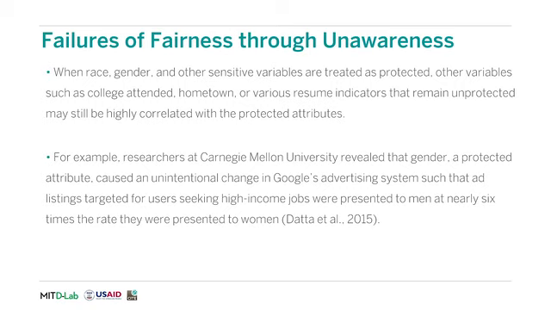When race, gender, and other sensitive variables are treated as protected, other variables such as college attended, hometown, or other resume indicators that remain unprotected may still be highly correlated with these protected attributes. Thus, ignoring the protected attributes altogether may not reveal these hidden correlations in data. This is called redundant coding. In one example, researchers at Carnegie Mellon University found that gender caused an unintentional change in Google's advertising system, such that ad listings targeted for users seeking high-income jobs were presented to men at nearly 6 times the rate they were presented to women. This may be an example of fairness to unawareness.